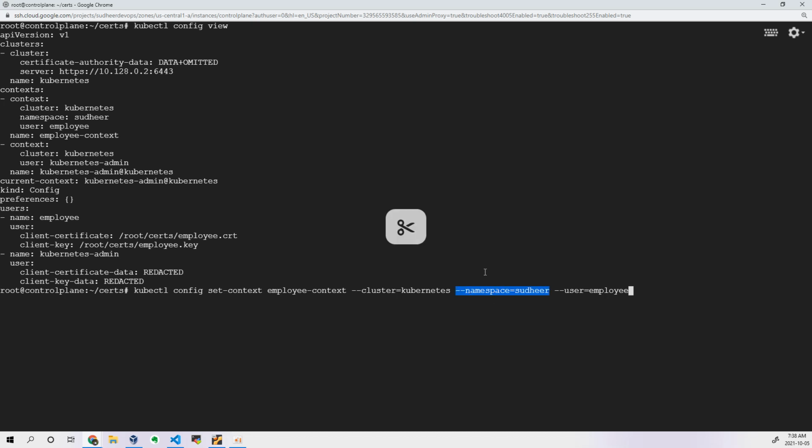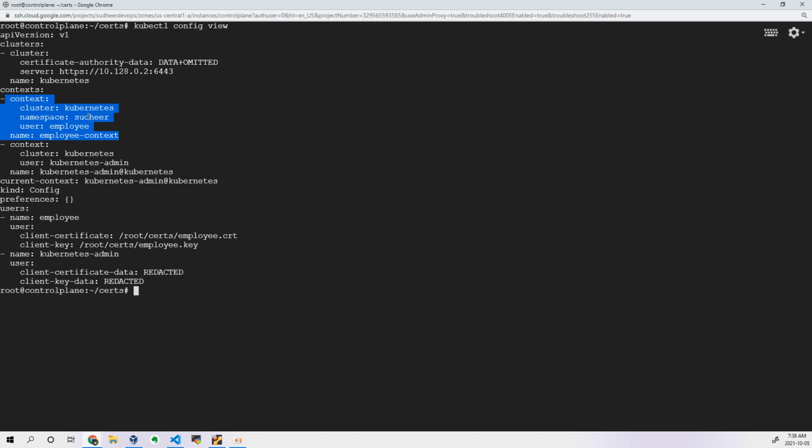And the RBAC is something where you will control it, saying that this user should not go beyond this particular namespace. That's where you will restrict it. We cannot create a cluster role binding. Why? Because it is the whole cluster, right? Then we have to create a role and role binding, then apply it to this particular user. We'll see that in the particular section, but here you are restricting your kubectl to fetch the information by default from this particular namespace. Okay, so once this is done, you can see now the context has been added here.